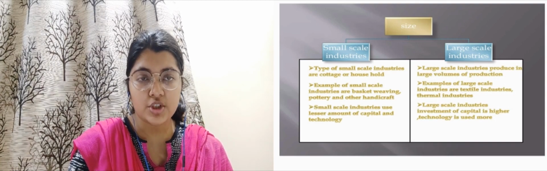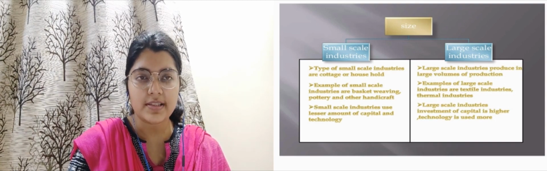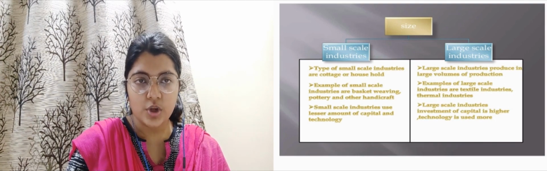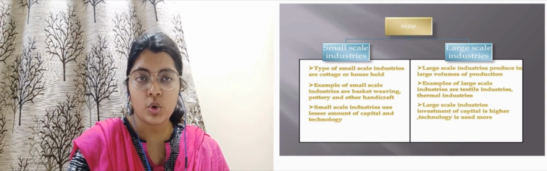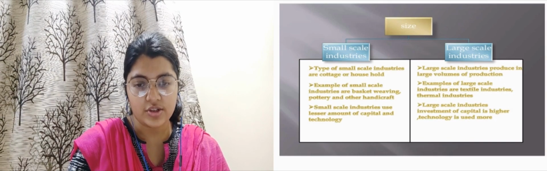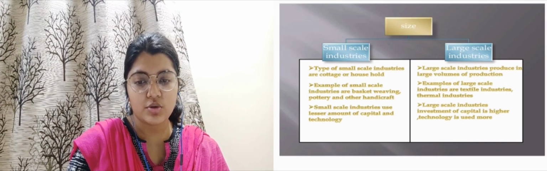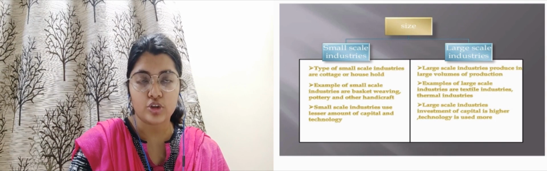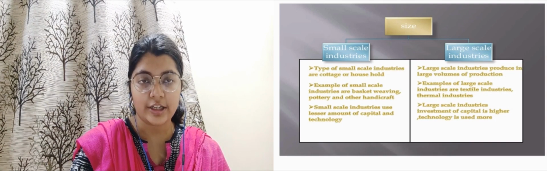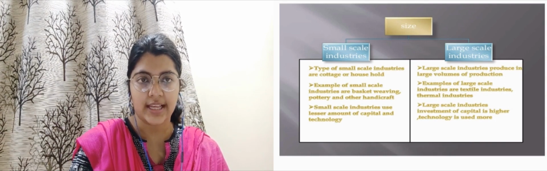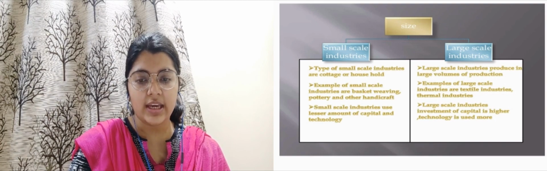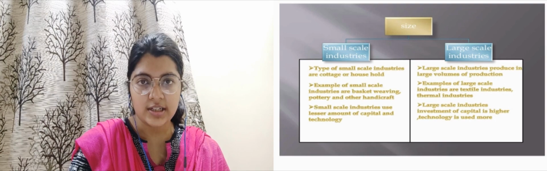Big machines are not required here; just simple, small machines are required, and there is more use of humans. Small scale industries use a lesser amount of capital and technology. Basket weaving, pottery, handicraft, all these are examples of small scale industries.